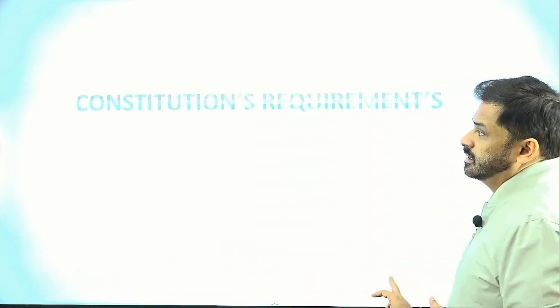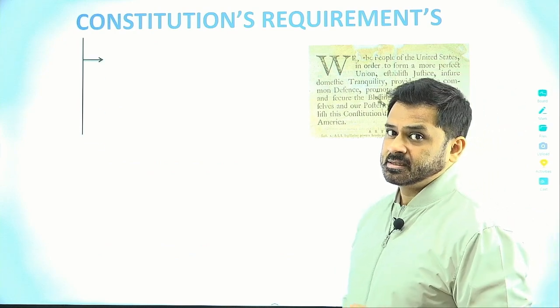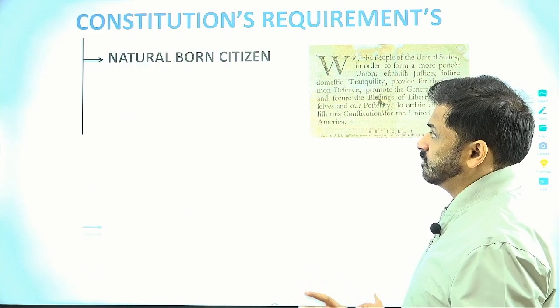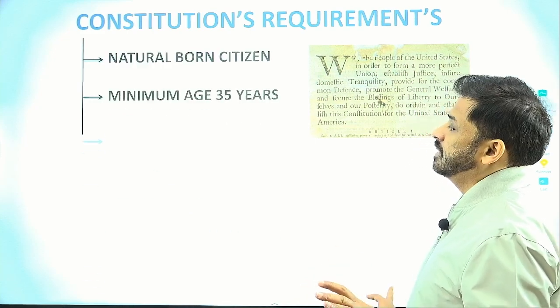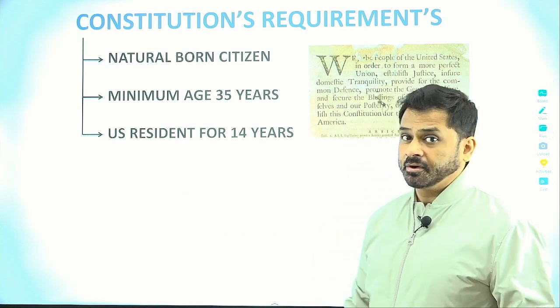The qualifications for the person who is to get elected as president are that he should be a natural born citizen of the United States of America, he should be 35 years of age, and he should have been a resident of the US for 14 years. These are the broad requirements for the position.